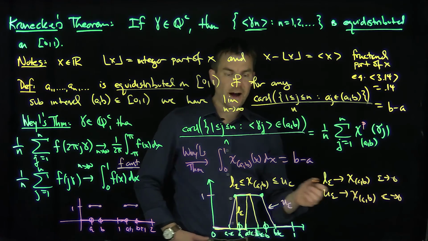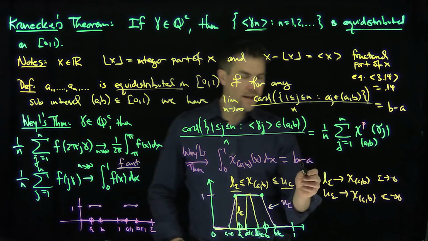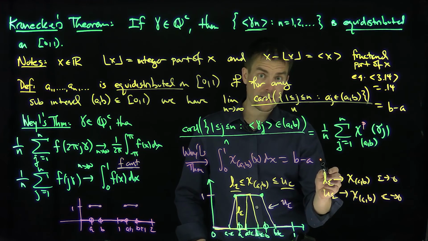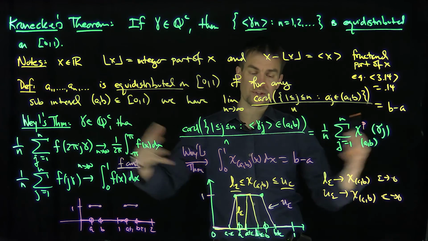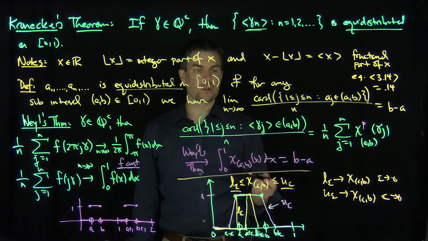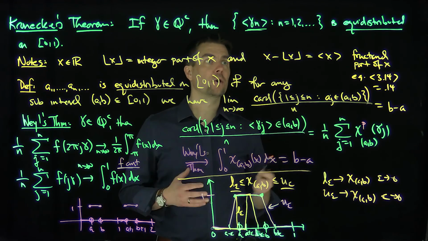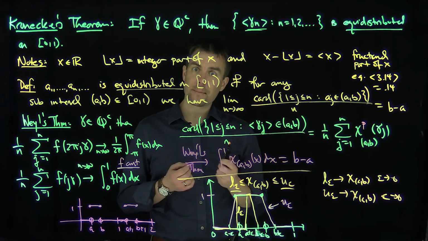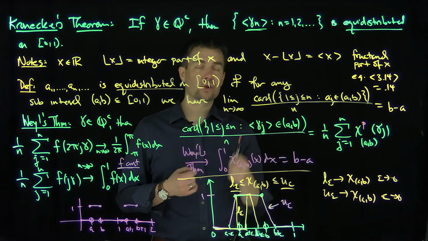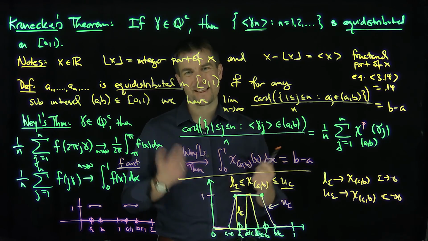And so since the Weyl theorem is true for these functions L epsilon and u epsilon, the result that you'll get will be plus or minus up to a factor of 2 epsilon. As epsilon goes to 0, we see that this result is true. So therefore we have this equidistribution of the set of gamma n as n goes from 1 to infinity. So if gamma is irrational, I have an equidistribution theorem for the fractional parts of the multiples of gamma. Thank you very much.